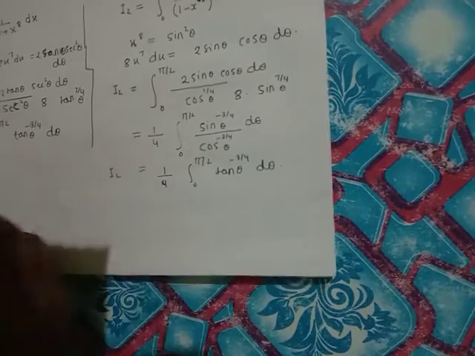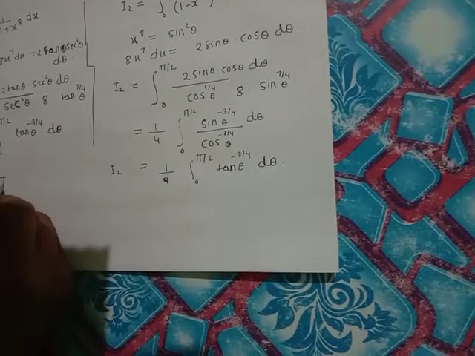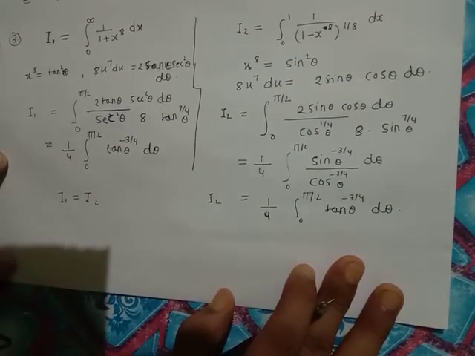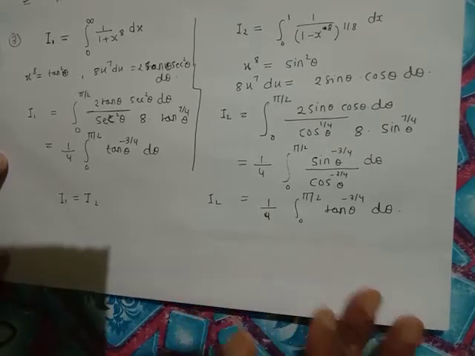So you can see I1 and I2 are equal. So I1 equal to I2. So I1 equal to I2 is our answer.